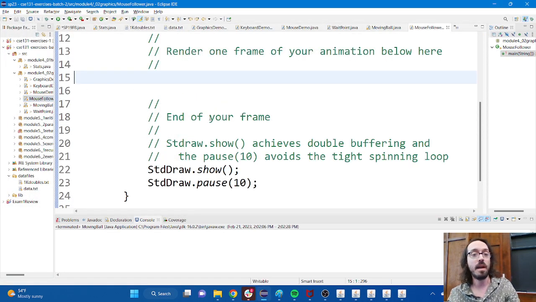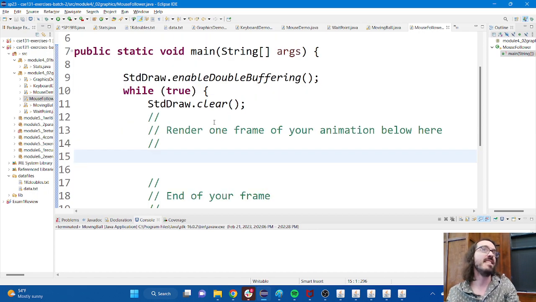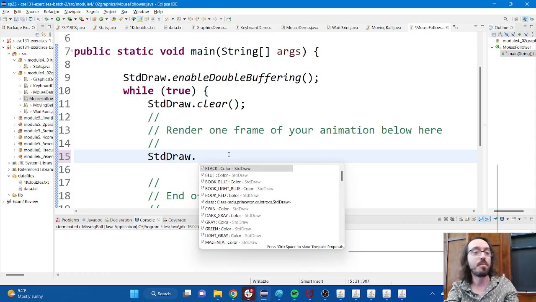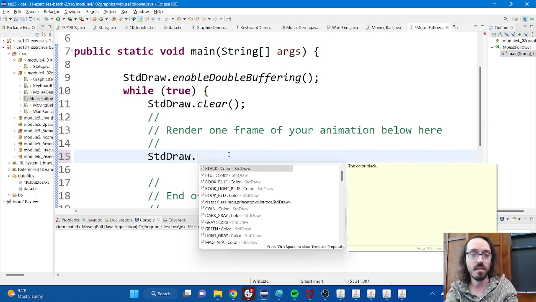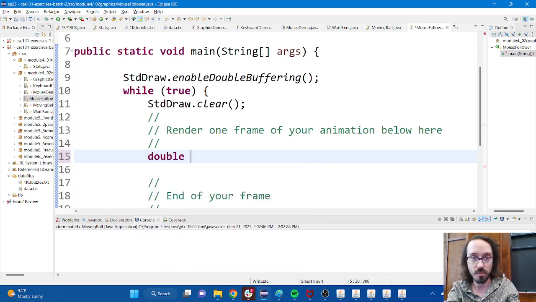The last example that I wanted to show, or this is actually an exercise, and it's not a bad one. We've given you this animation loop. The exercise is pretty straightforward. It just wants you to grab the position of the mouse. So I'm now combining animation with the mouse. I want to grab the position of the mouse and draw something at that position. It's up to you what that something is. This is not a super tricky example, but it is a fun one. So I'm going to grab the position of the mouse.